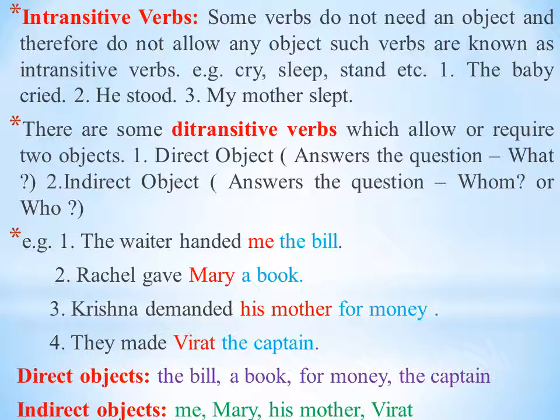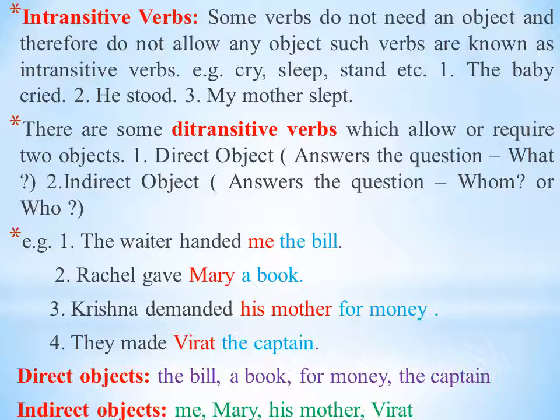It is sufficient, but the bill is direct object. If we remove me from this sentence, there is no effect on the meaning of the sentence. The waiter handed the bill.